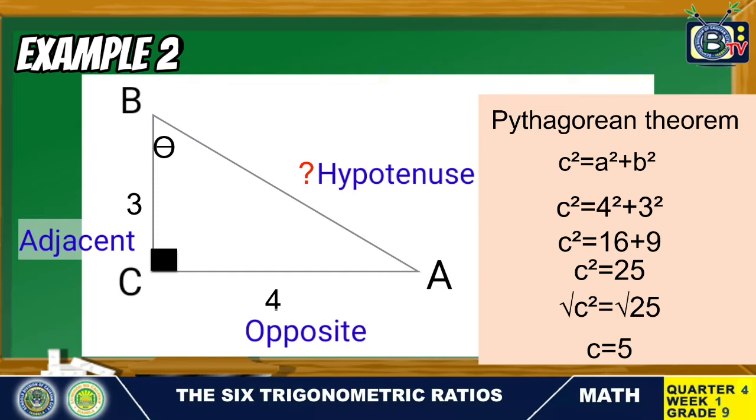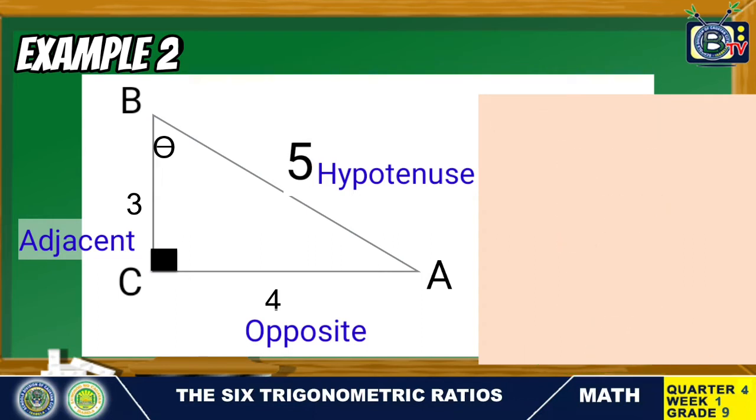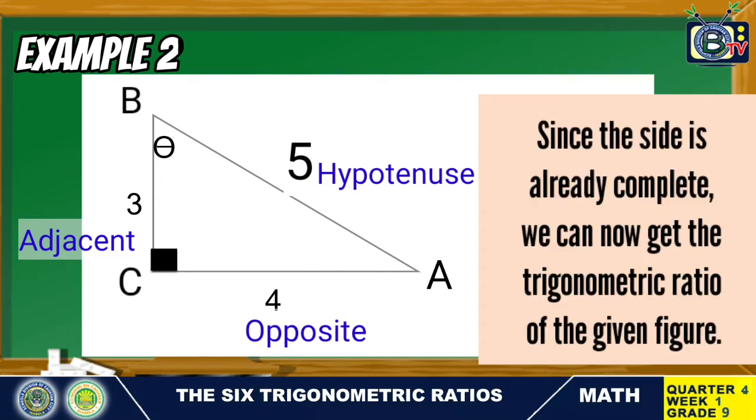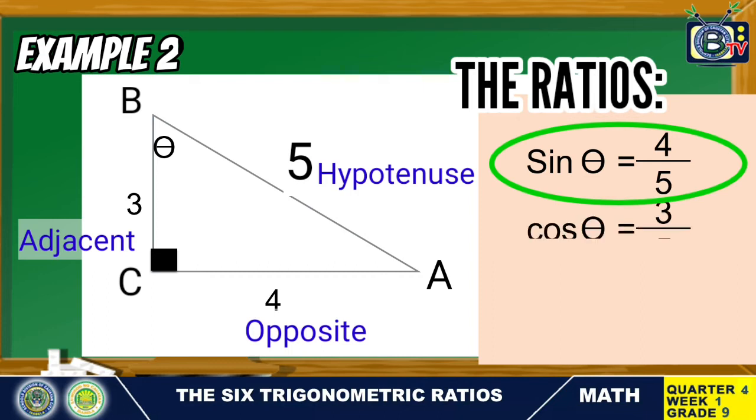So therefore, our value of c is equal to 5. Therefore, the hypotenuse is 5. Since the side is already complete, we can now get the trigonometric ratio of the given figure. Sin theta is equal to 4 over 5.